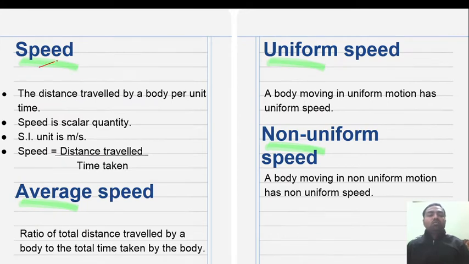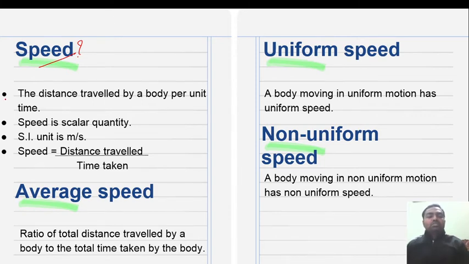Speed. What is speed? When any body travels a certain distance in a certain interval of time, this is called speed.